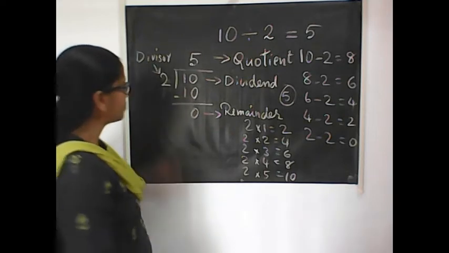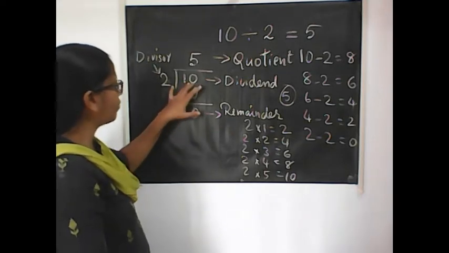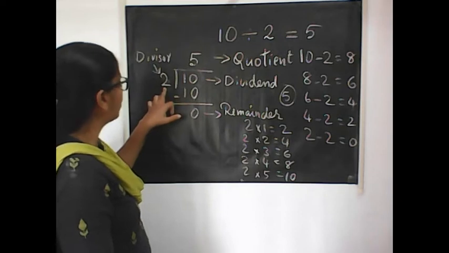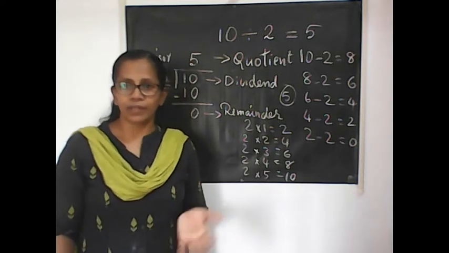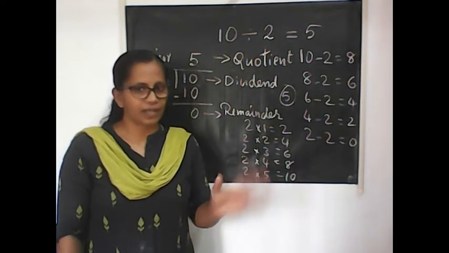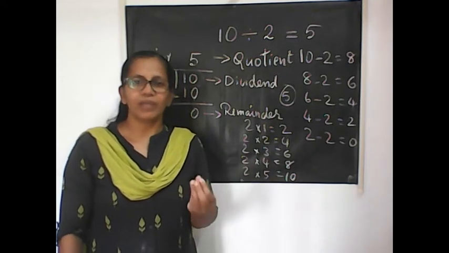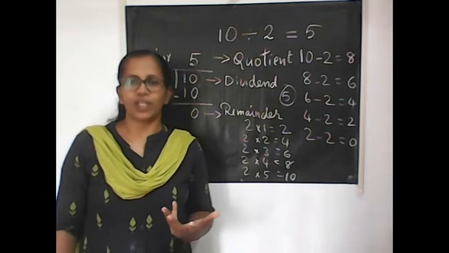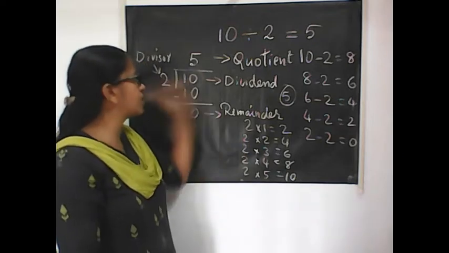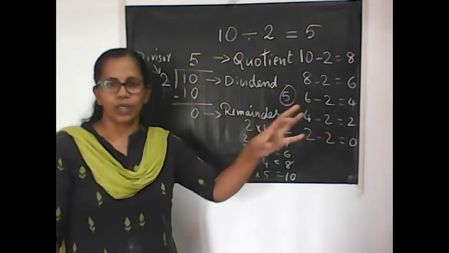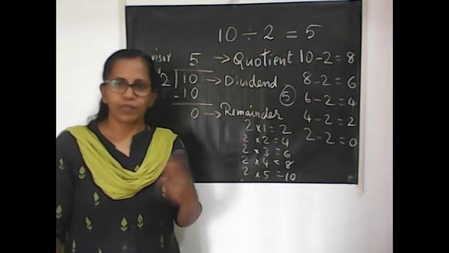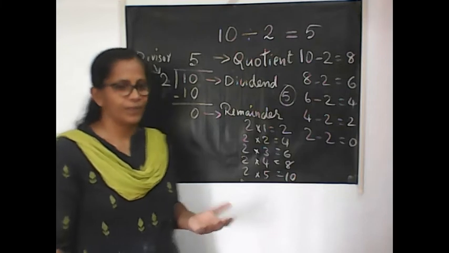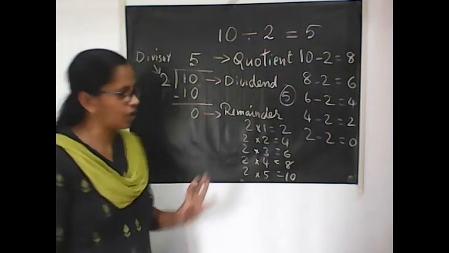So in this case, I have 10 toffees. I divided by 2 and I got 5. Sometimes, if I have 11 toffees, I cannot give exactly. Something will be remaining after distributing 2 to each one. I gave 2 each to 5 students, then there will be 1 toffee left with me. Sometimes a balance will be there. That should be kept in mind in division.